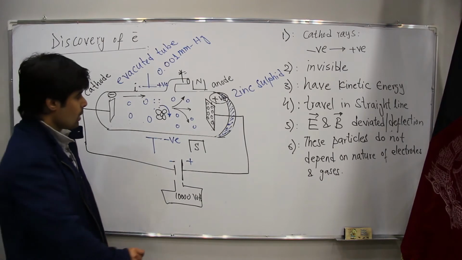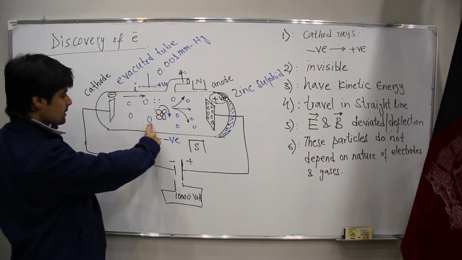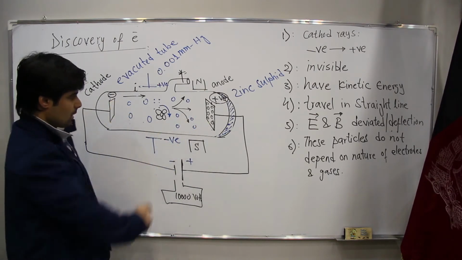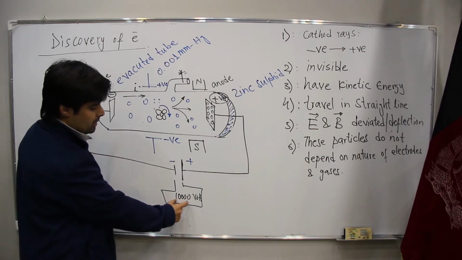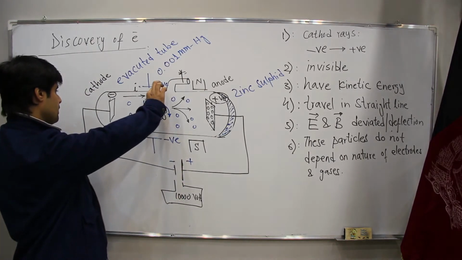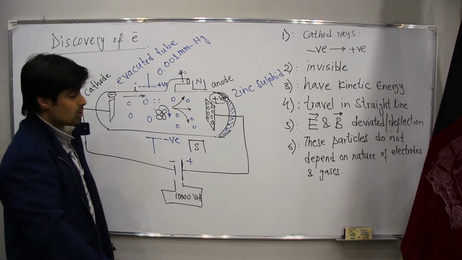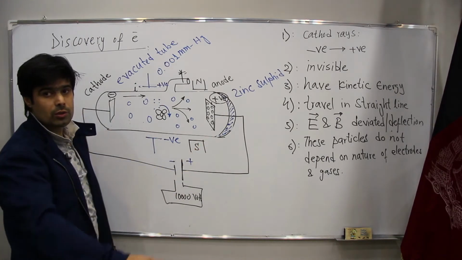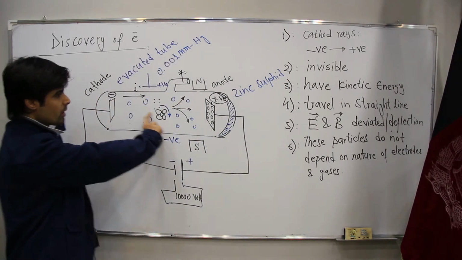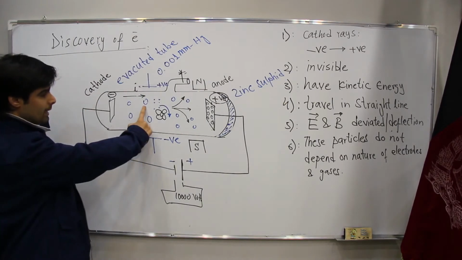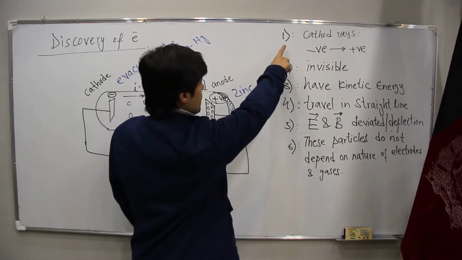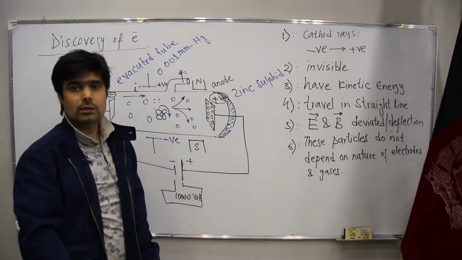I'm repeating. When he changed the gases, he changed the materials, which is cathode and anode, by putting this voltage and by putting electric field and magnetic field, there was no change in these conditions. It means when he put oxygen, he saw the same things. When he put another gas, he saw the same things. When he put another gas, he experienced the same things.